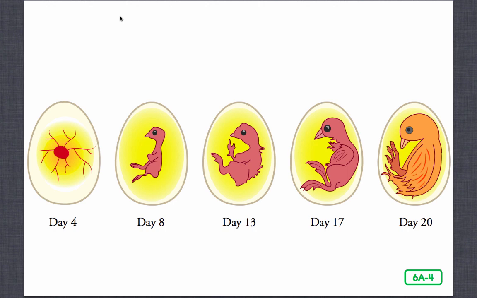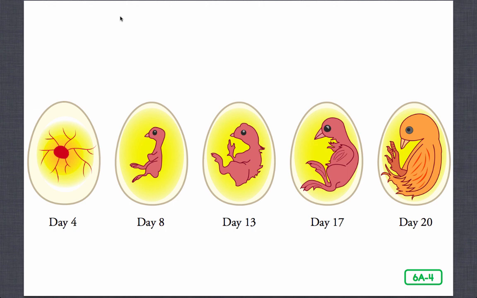The parts of the egg inside the shell contain all the food the growing embryo needs to develop into a fully formed chick. The yellow yolk provides the food necessary for the embryo to grow big and strong. The white of the egg, or albumin, surrounds the yolk and provides the growing embryo with more food and water.